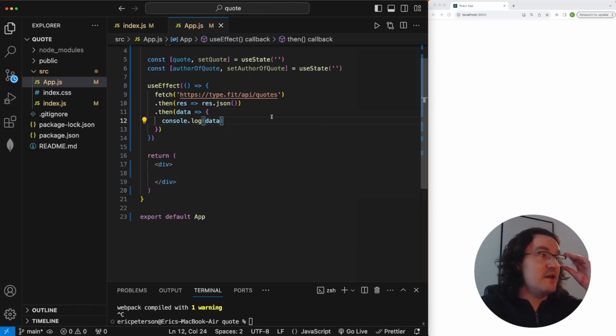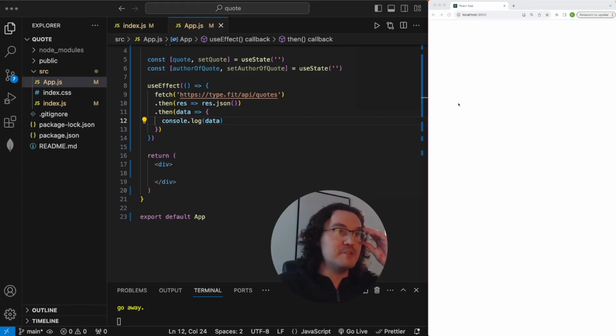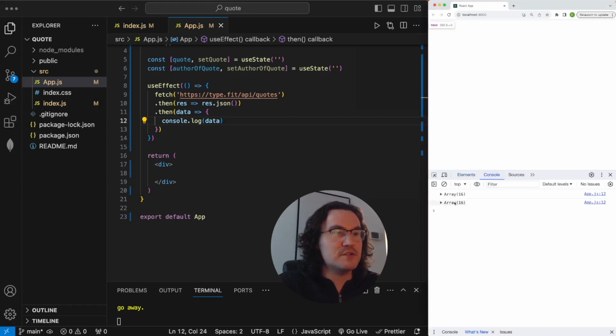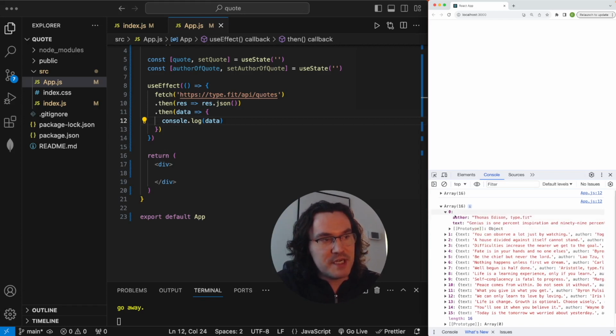Now we're going to save, and we're going to do a quick check to make sure we hit the API correctly, that we have all the syntax correctly set up here. So we'll open up a terminal, run npm start, and then our app now should be live on our localhost. So we'll inspect in our browser, go to the console, and great, this is working. As you can see, we're getting this array back with 16 elements. So it's a small API. And then each object here has the author as well as the text, which is very simple and it's great. This is what we want on the screen right now.